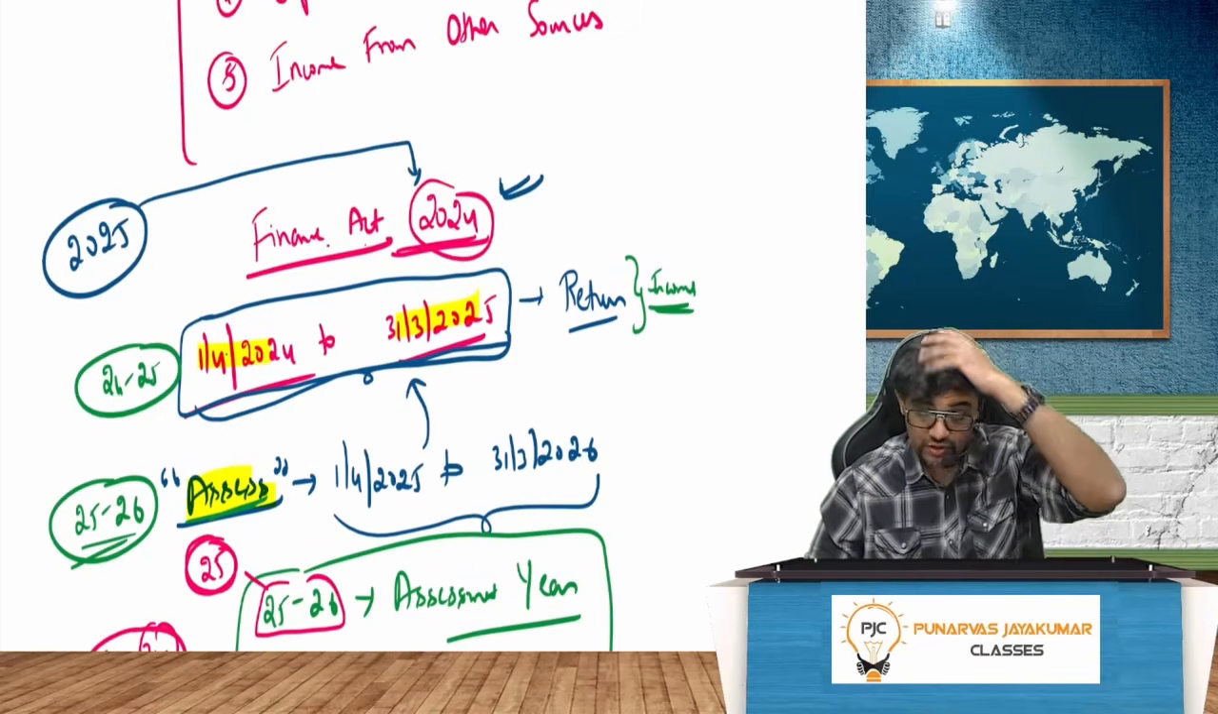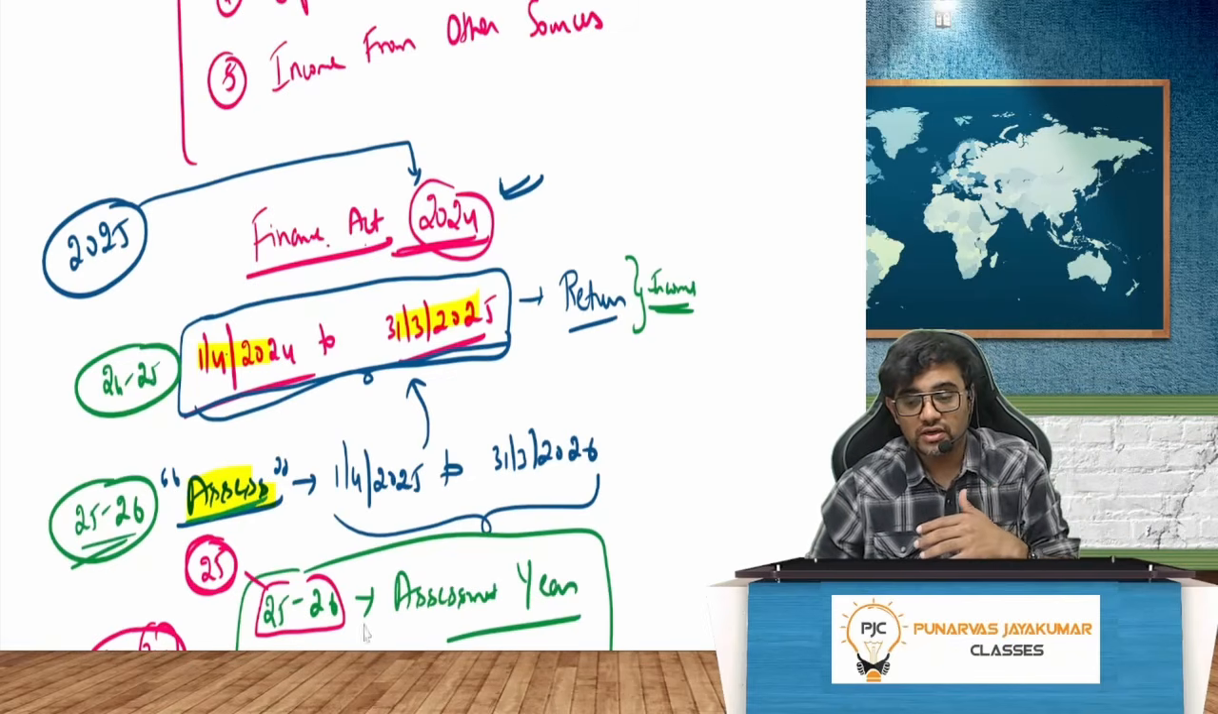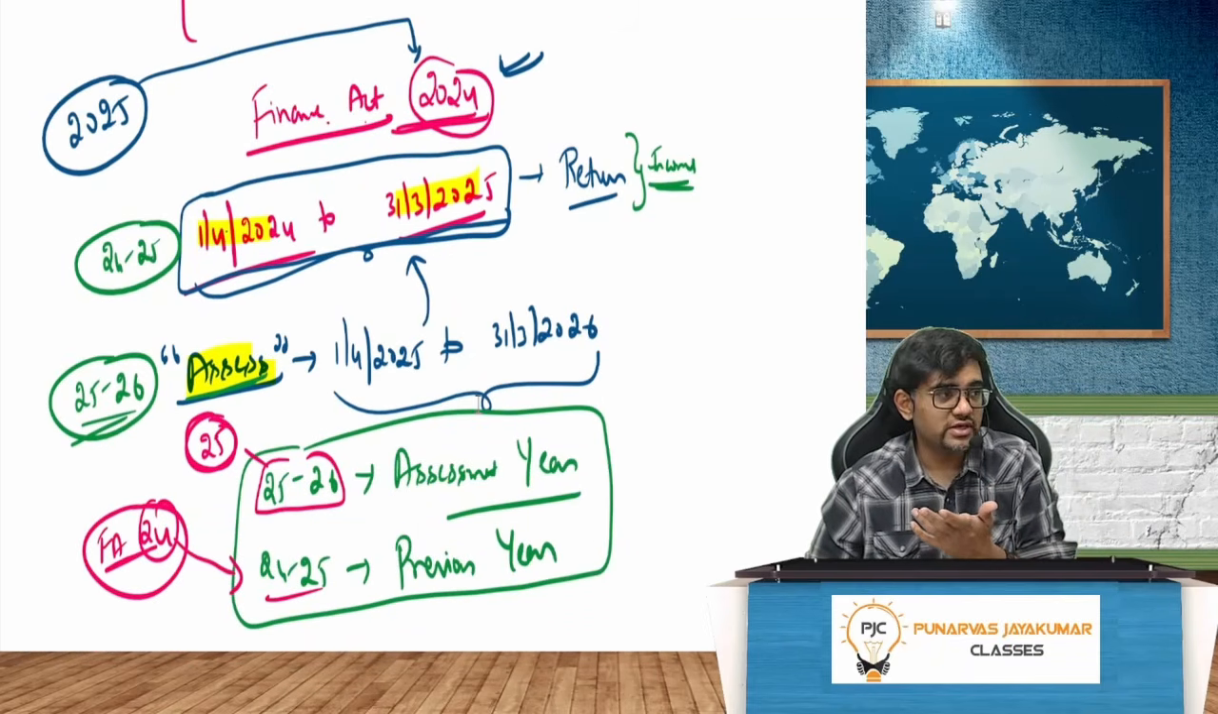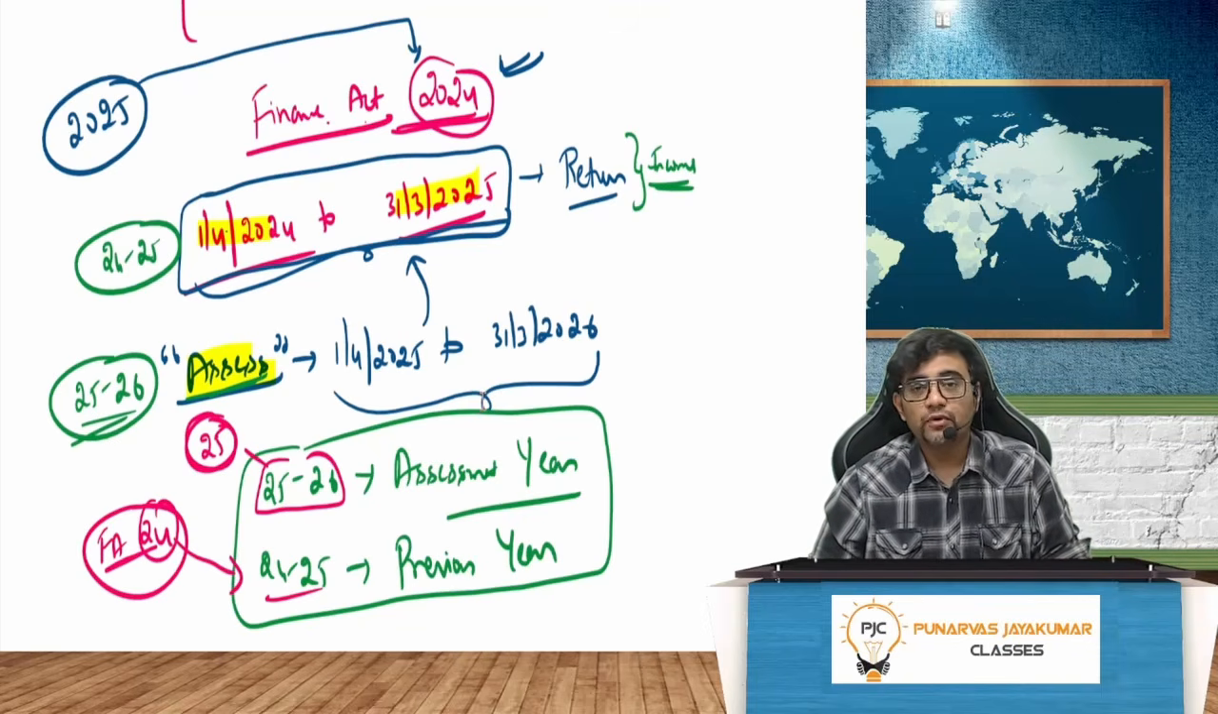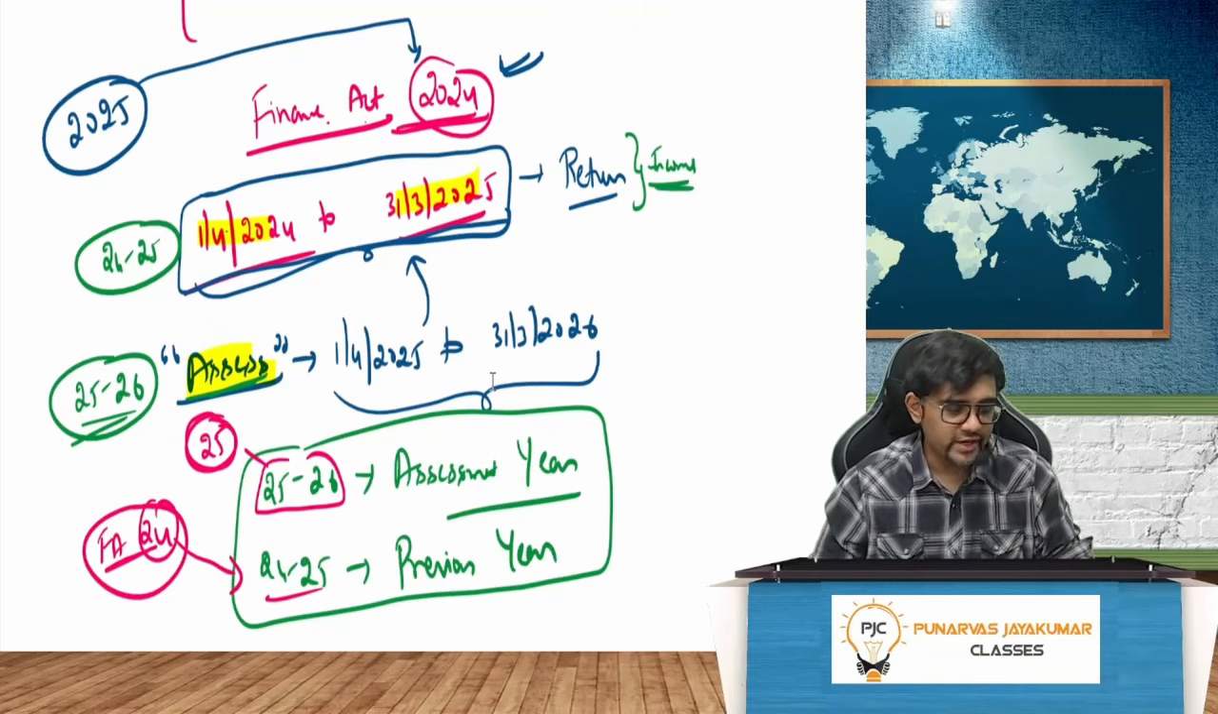Finance Act is 24. So assessment year will always be your attempt year. So 25 is your attempt year. No, attempt year will be your assessment year. Previous year will be the Finance Act. So 24/25 is the previous year. What is the Finance Act? Finance Act 24. Okay, everybody with me?